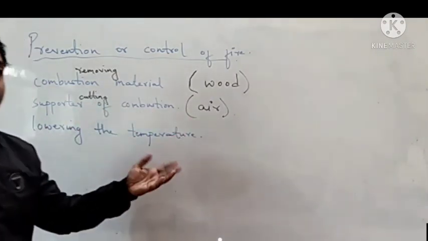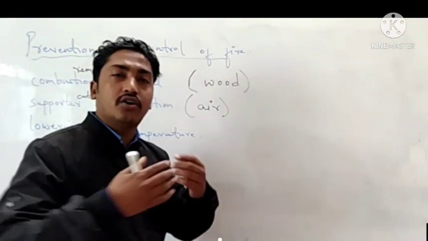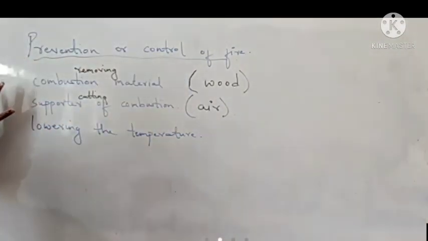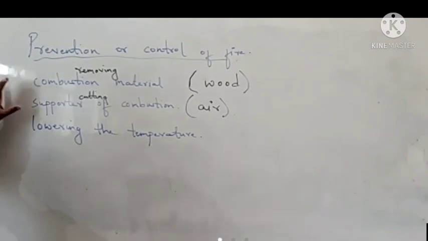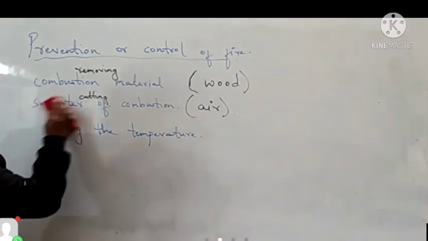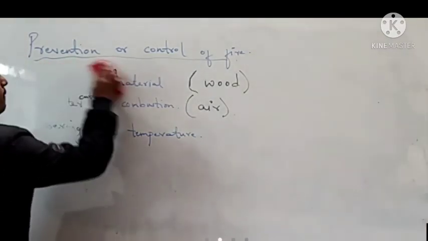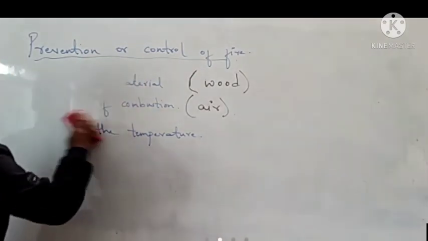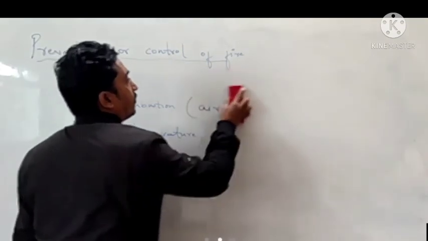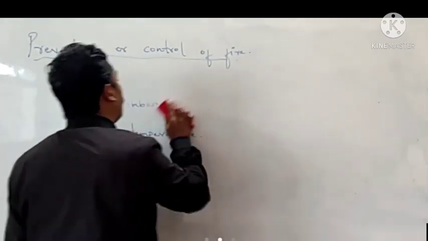Because you can't remove the air, or stop the air flowing. So for cutting the supply of air, we have different types of processes. First of all, with the help of water.